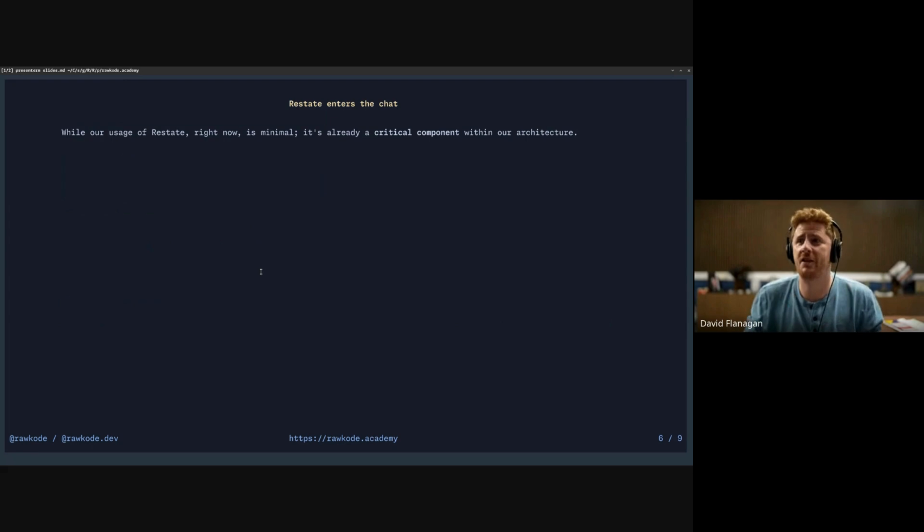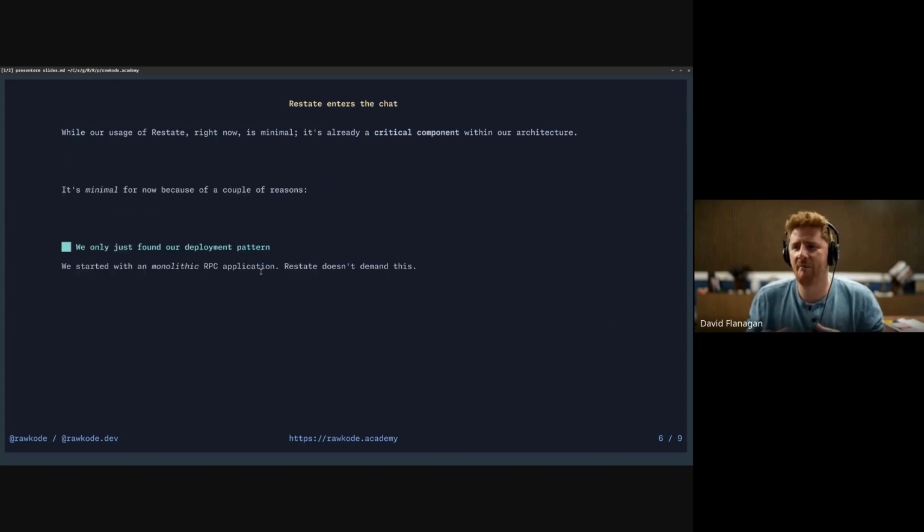But our plans are now grand. But it is already critical, and we want to do so much more. Now, the reason it is minimal is I have been building this platform for many, many months now. We experimented with different monolithic architectures for deploying RPC, which doesn't make sense in the current architecture of the broader system. I thought that Restate was going to confine me to this. And then I realized, actually, no, we can deploy our handlers anywhere we want as long as we have a single entry point to that, which is where the gateway comes in.